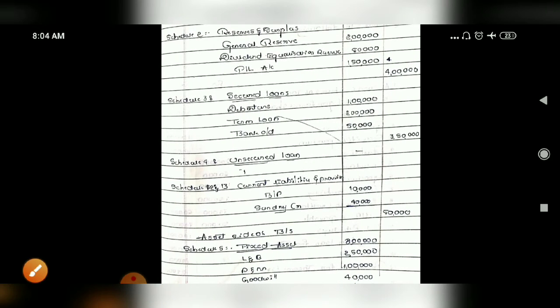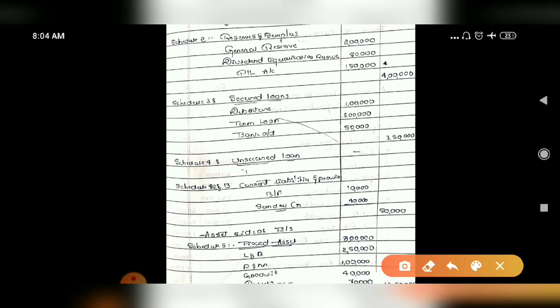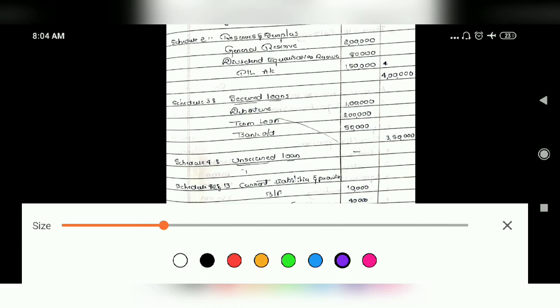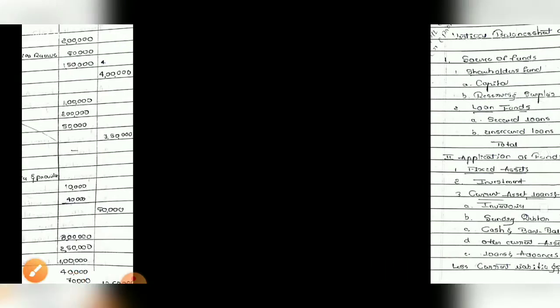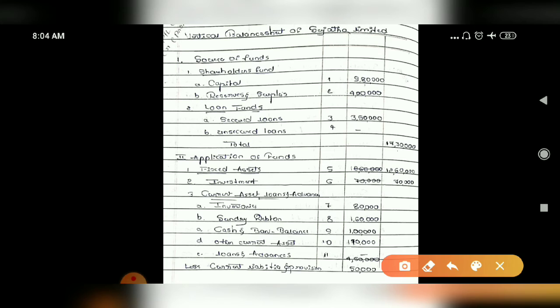Then come to the continuation of your schedules 5 and 6 onwards. Schedule 5 is concerned with fixed assets. So fixed assets are to be collected now. Land and building is there, plant and machinery, goodwill, patents are there. You just have to total it and bring it into the main format, that is fixed assets 12,60,000.